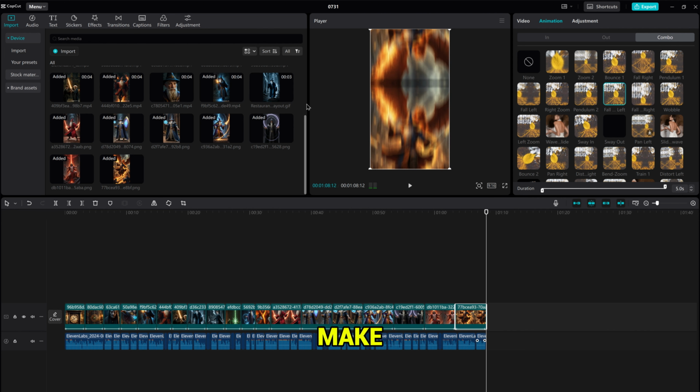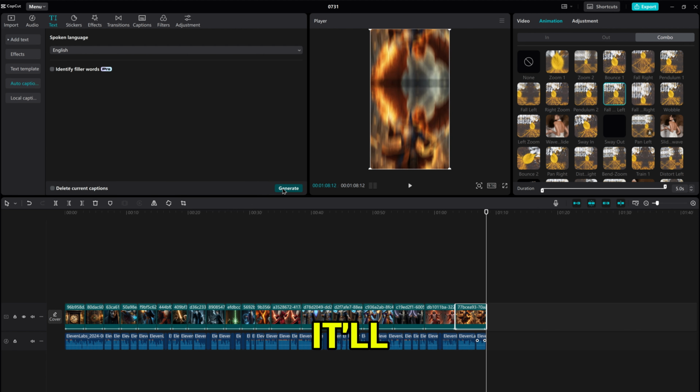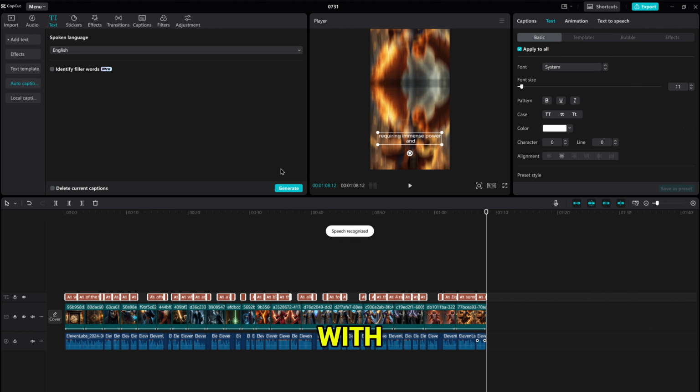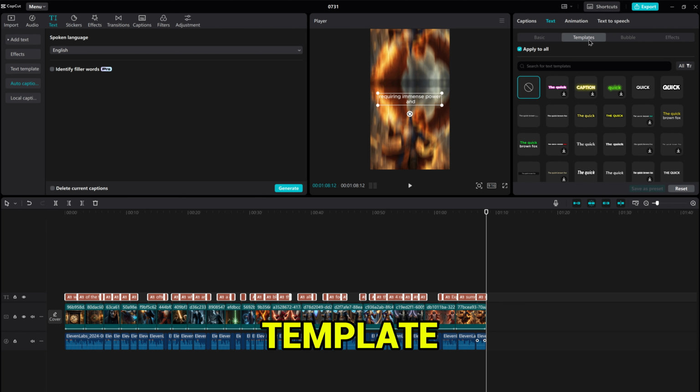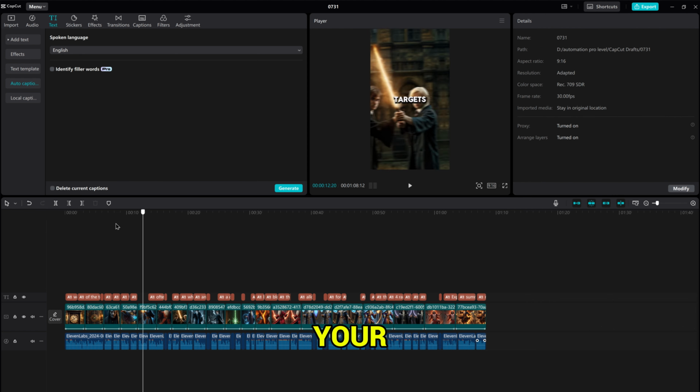We're now going to make ourselves some captions. Head to text in the top left. Now hit auto captions and then hit generate. It'll take a moment, but you should be left with captions that look like this. I'm firstly going to drag them to the middle of the screen. Next, go to the top right and click on template. Choose the template style you prefer, and you can also customize the font and color of your captions.